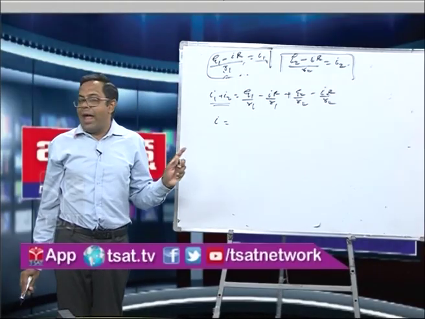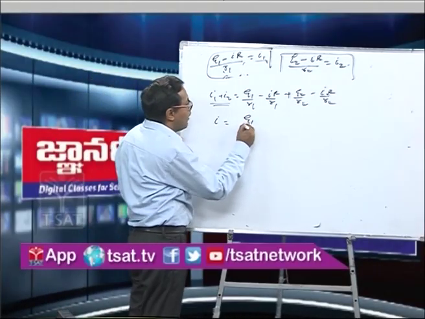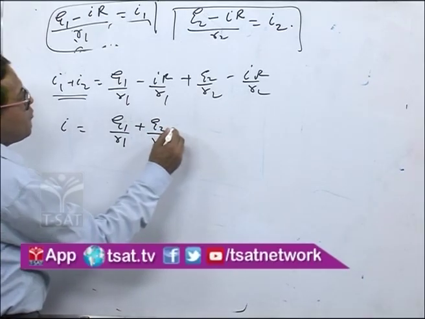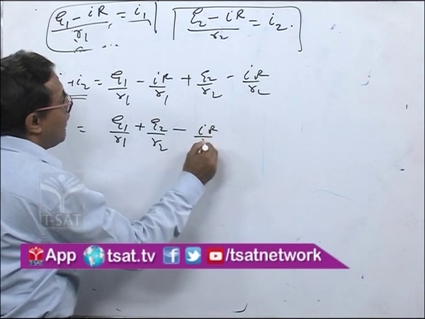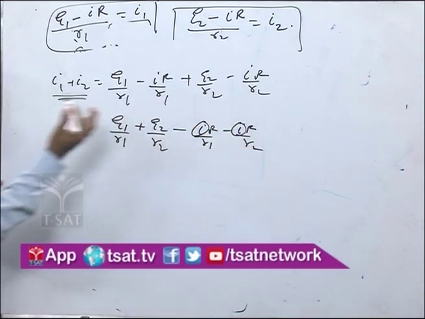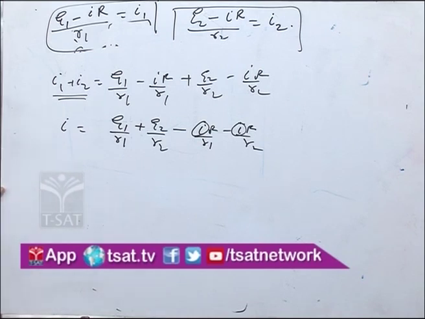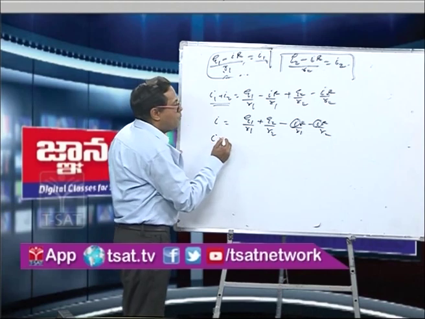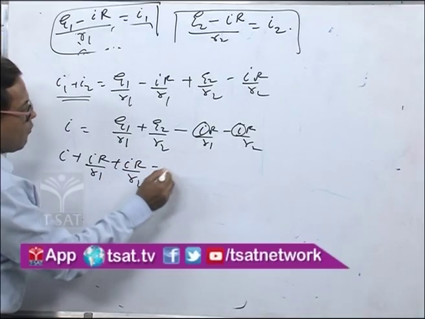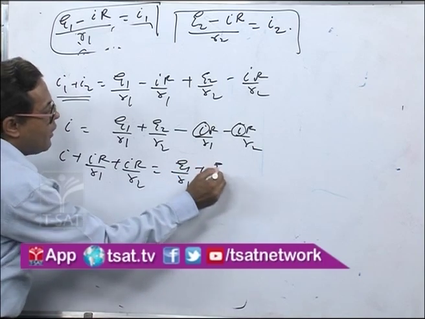So capital I is equal to E1 by R1 plus E2 by R2 minus IR by R1 minus IR by R2. Now if I take both the I terms to the left side, because I want the total current I, then I plus IR by R1 plus IR by R2 is equal to E1 by R1 plus E2 by R2.